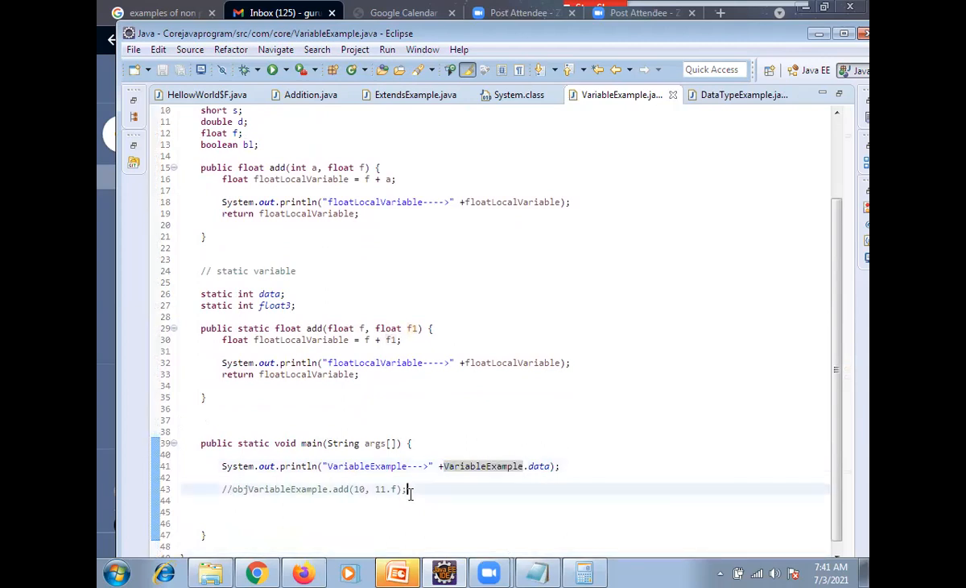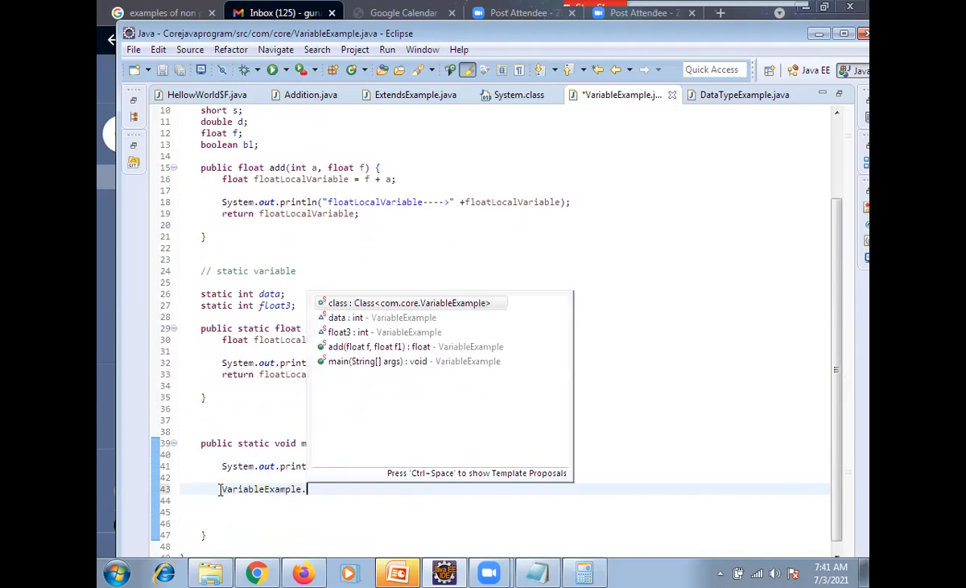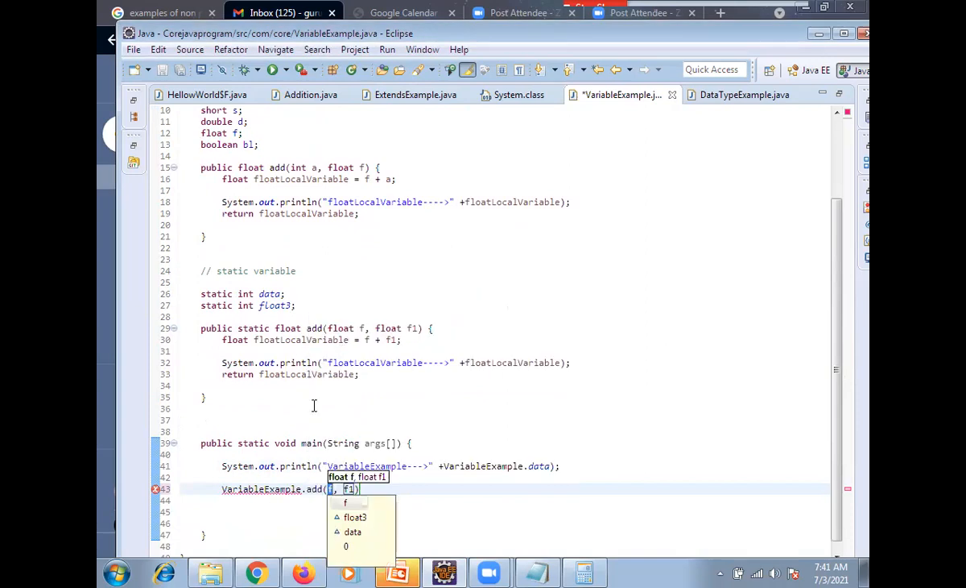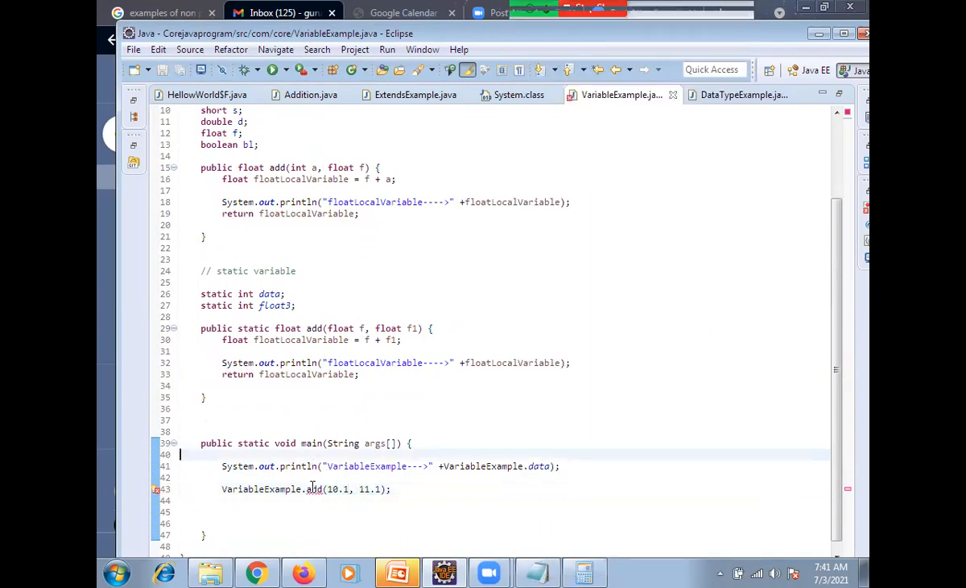Directly it will be available. How will the static method be available? Along with these two, one more is added. Which one? Another operation, add static. Now it will accept both as float, 10.1 and 11.1. Now you no need to depend on anyone. Directly it will print your output. What was it saying?